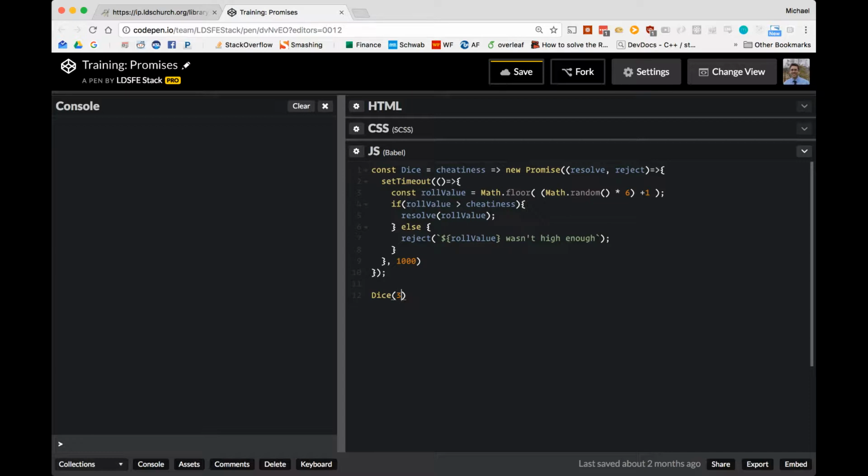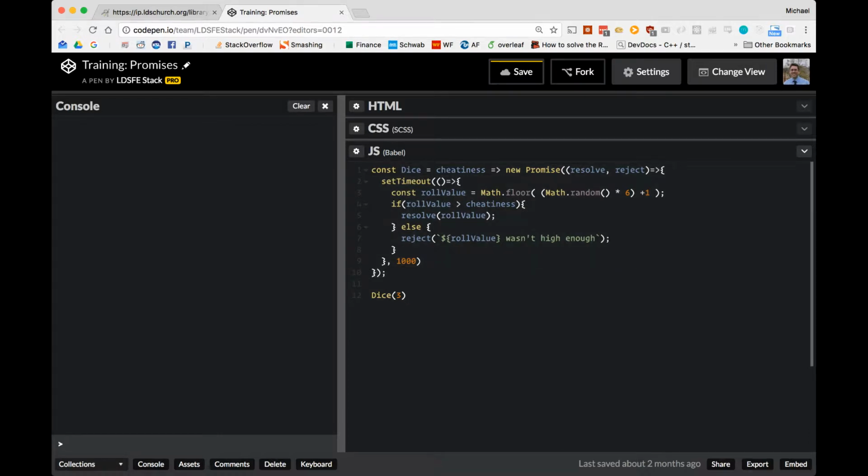And now let's look at how this value is used. In the promise, we're going to have a timeout for 1 second, and we're going to have a roll value, which is a random number between 1 and 6. If the roll value is higher than our cheatiness threshold, then that's a successful roll. If it's lower or equal to, we're going to reject that value as not being high enough.